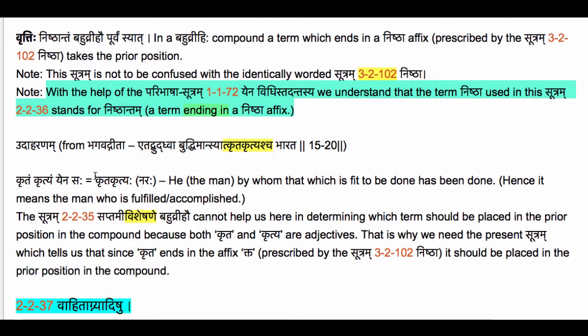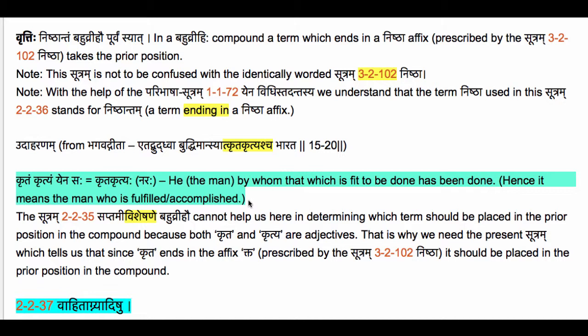Okay, in order to understand the importance of this sutram, let us take an example. This actually comes in the Bhagavad Gita, verse 20, the last verse of chapter 15. The last line says, Etad buddhva buddhiman syat kritakrityascha bharata. Kritakrityaha. The vigraha is kritam krityam yena saha. Kritakrityaha naraha, meaning he, the person, the man, by whom that which is fit to be done has been done.